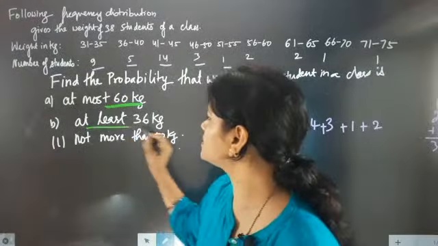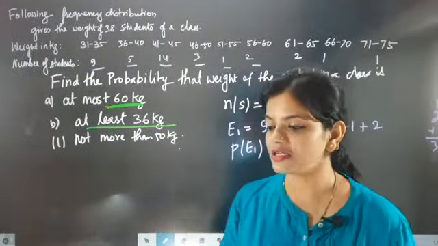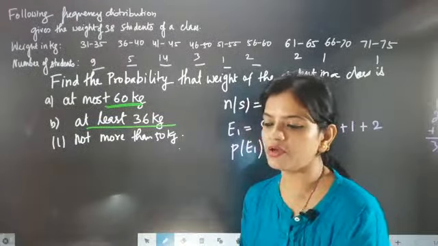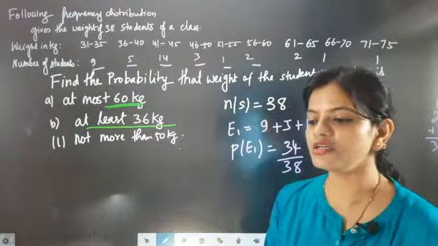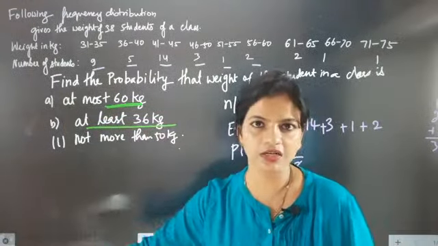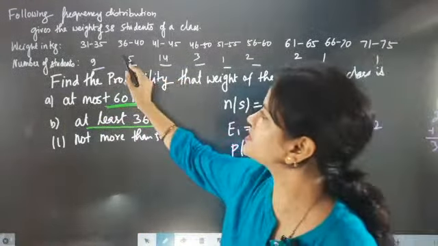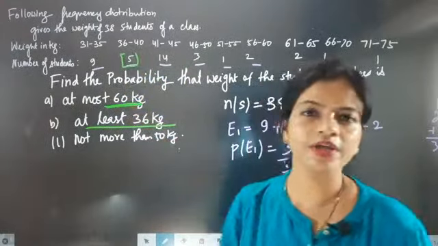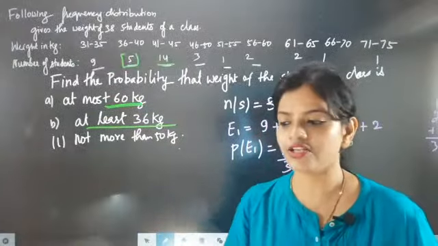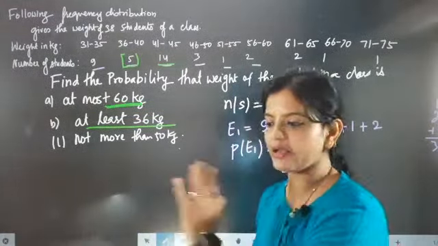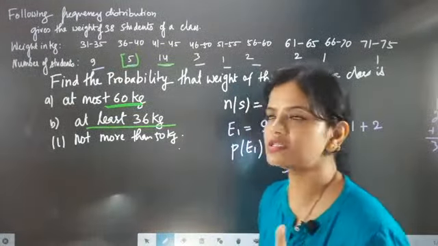At least 36 kg. When somebody tells you the weight will be at least 36 kg, what does that mean? Weight at least 36 kg means 36 and above. So it is going to be 5. At least 36 means 36 and above.